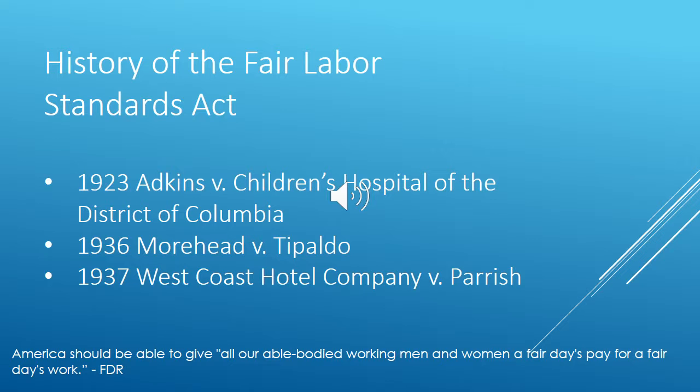Then, in 1936, the Supreme Court did it again. This time it was the case of Moorehead versus Tipaldo. In this case, the court sided with Joseph Tipaldo when he was forcing his female employees to give him back the difference between what he wanted to pay them, which was $10 a week, and what the New York State minimum wage was, which was $14.88 a week. So on paper, it looked like he was paying them correctly, but he wasn't because they had to give him back the money.